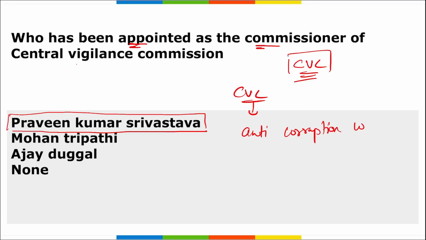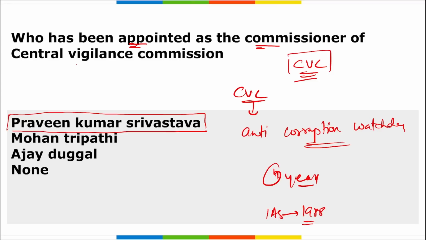It keeps a check on corruption in India. The tenure of the Central Vigilance Commissioner and the Vigilance Commissioner is 4 years, or until the person attains the age of 65 years. Correct? Then remember, Praveen Kumar Srivastava is a former IAS officer of the 1988 batch of the Assam Meghalaya cadre.